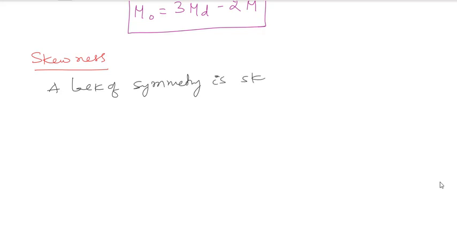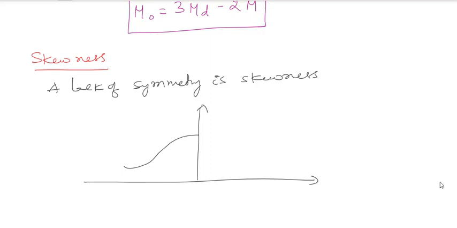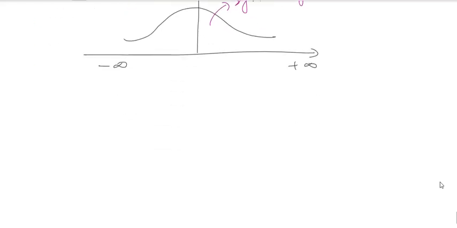If I take a curve from minus infinity to plus infinity, this curve I call symmetric. For a symmetric curve, mean is equal to median is equal to mode.